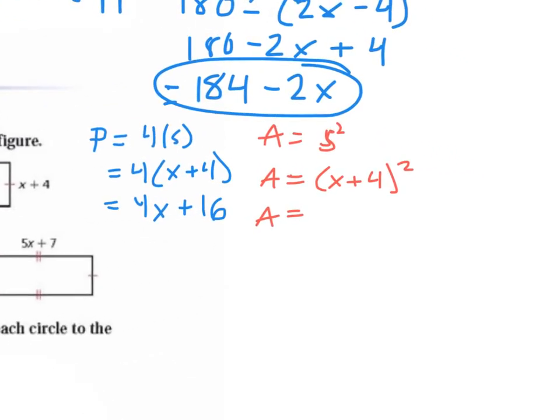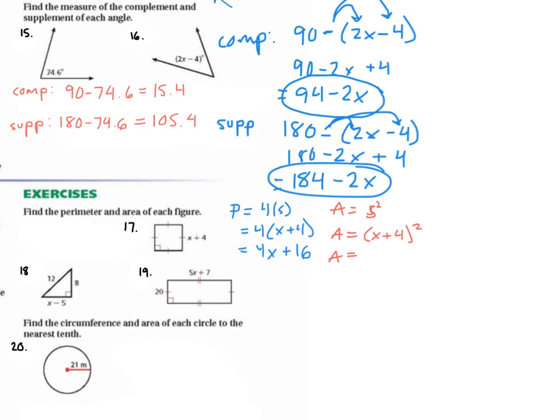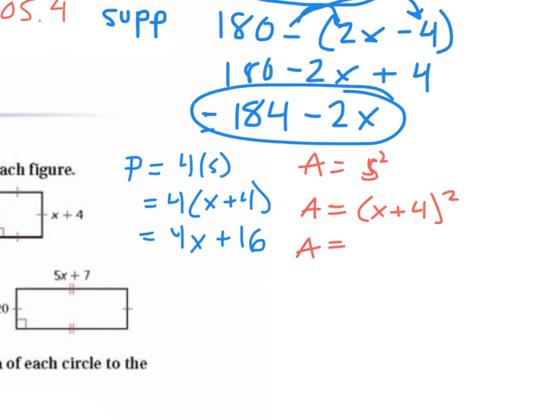Couldn't you just do 2 times 5x plus 7 in parentheses? We're still on 17, on the square.